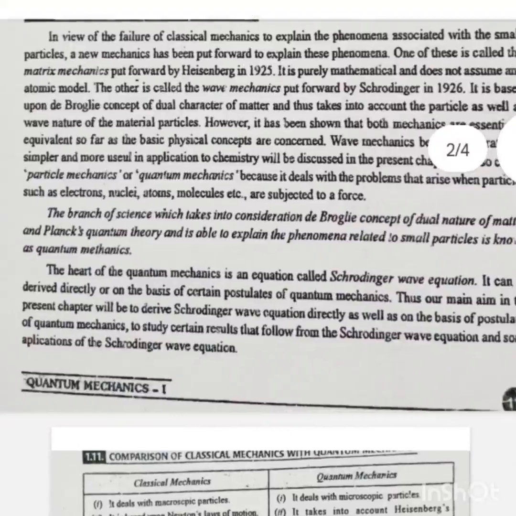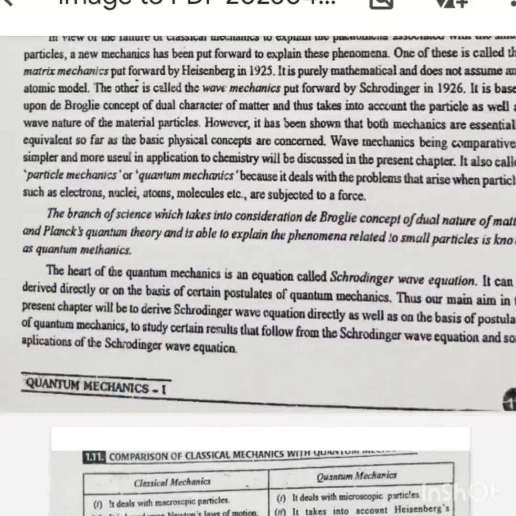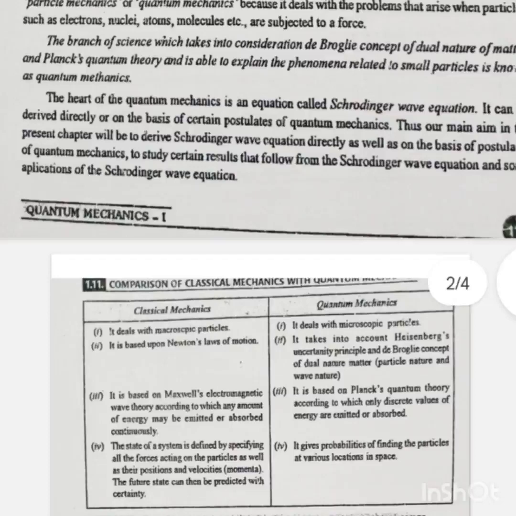The heart of quantum mechanics is an equation called the Schrödinger wave equation. It can be derived directly on the basis of certain postulates of quantum mechanics. Thus our main aim in the present chapter will be to derive the Schrödinger wave equation directly as well as on the basis of postulates of quantum mechanics, to study certain results that follow from the Schrödinger wave equation, and some applications of the Schrödinger wave equation. 1.11 Comparison of classical mechanics and quantum mechanics.